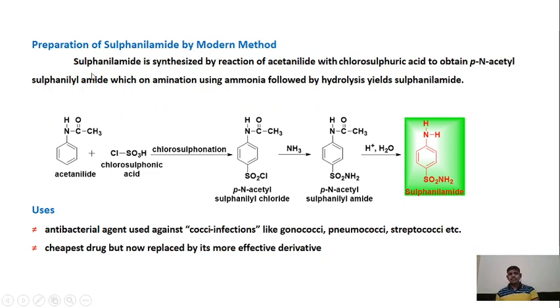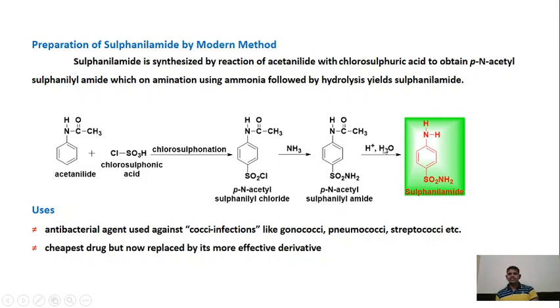Now, the preparation of sulfanilamide by the modern method. The method we studied previously was used by Gelmo in 1908. Now in modern days, this sulfanilamide drug is synthesized in the following way. Acetanilide is reacted with chlorosulfonic acid in presence of ammonia to give us para N-acetyl sulfanilamide, which on hydrolysis gives us the sulfanilamide.